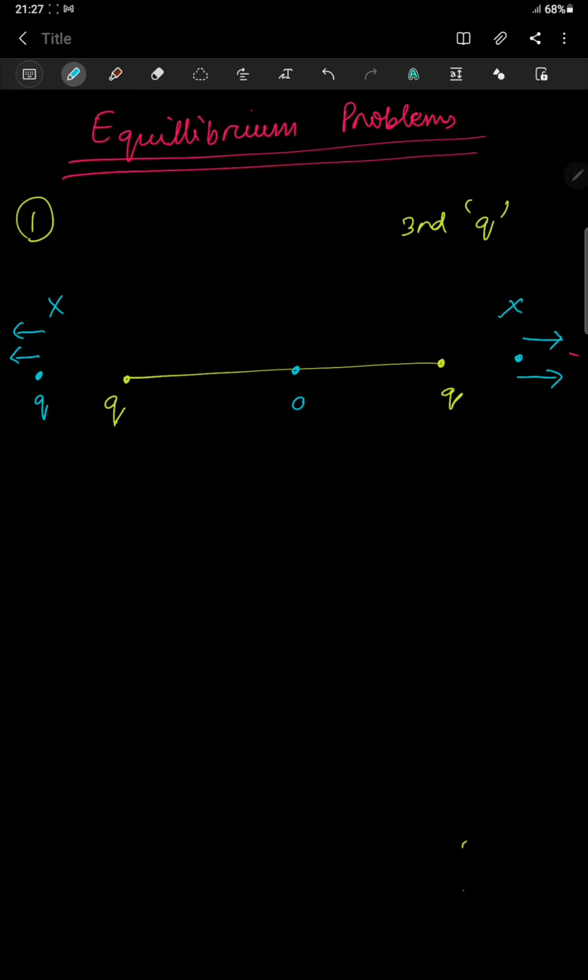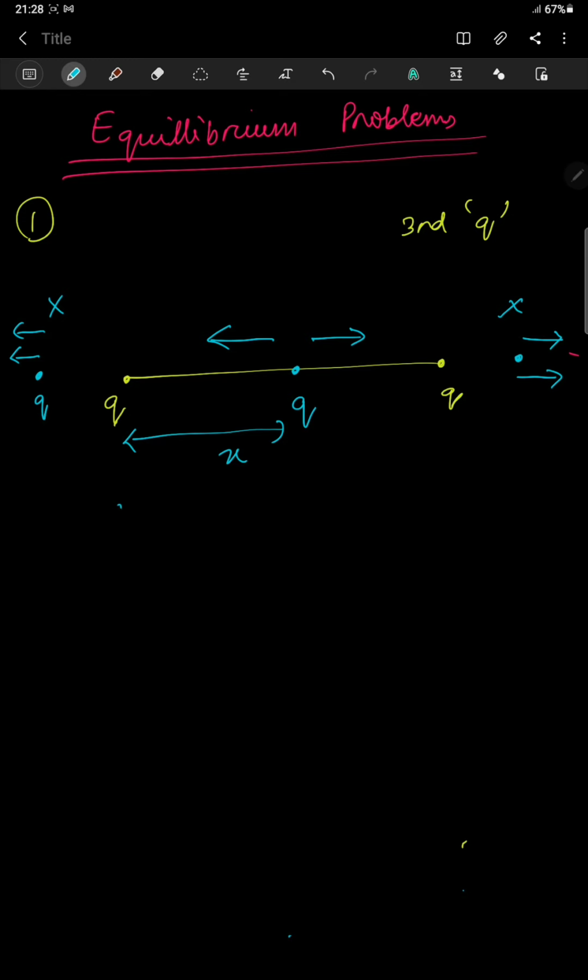The third option is, let me keep it here at a distance x. Because of this Q, the direction of the force will be this. Because of the other charge, the direction will be in this direction. So both of them are opposite, so they can cancel each other and the third charge can be brought into equilibrium. So let us keep the charge q at a distance x.